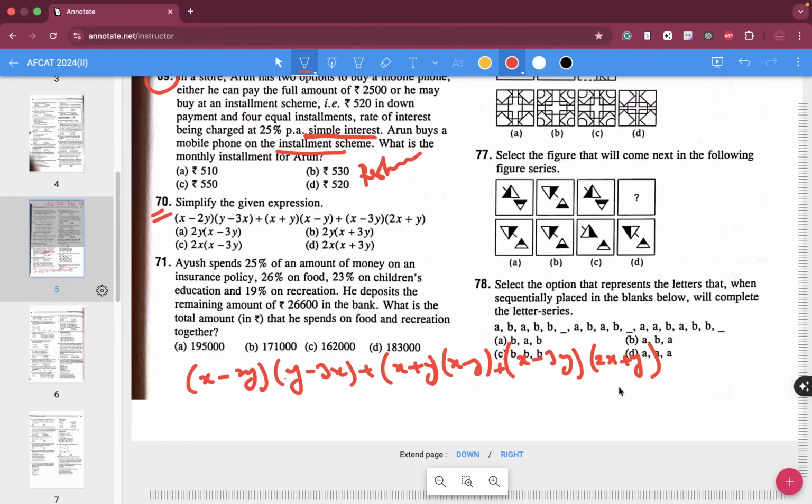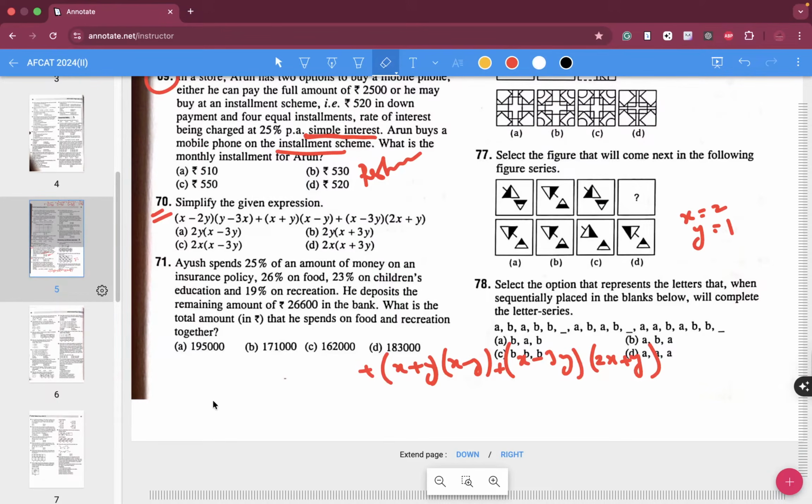Again, I'm not in a mood to do any calculation over here. I'm in a mood to assume certain numbers. Let's say I assume x is equal to 2 and y is equal to 1. Is there any harm? There is no harm, absolutely no harm. So this is 2 minus 2, which means the whole stuff becomes 0.